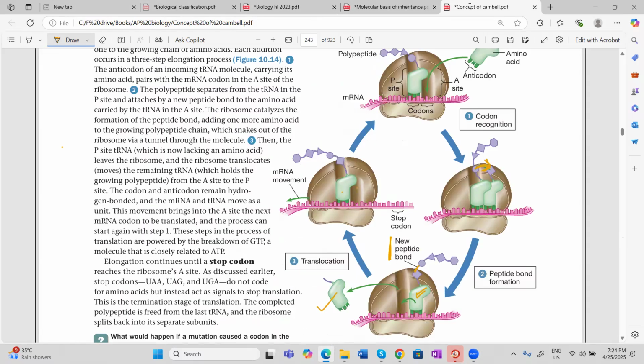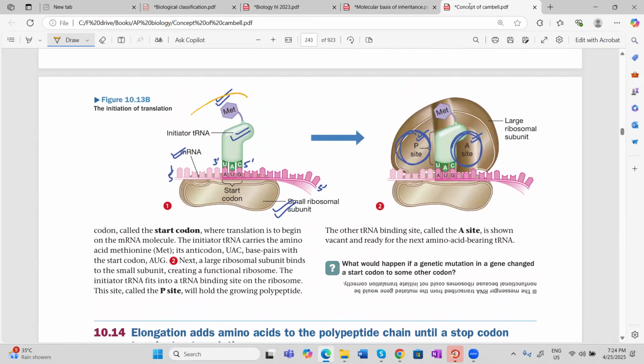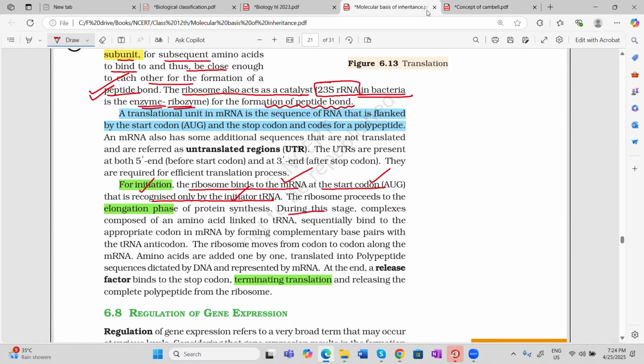I think this diagram is easy for you. That was initiation. Clear now? We have already studied initiation of translation. Then comes elongation. During this stage, a complex composed of an amino acid joined to transfer RNA will bind to the appropriate codon in messenger RNA. How will they bind? By complementary base pairing. Then the ribosome will move from one codon to another, and amino acids will be added, translated into the polypeptide sequence dictated by DNA and represented by messenger RNA.